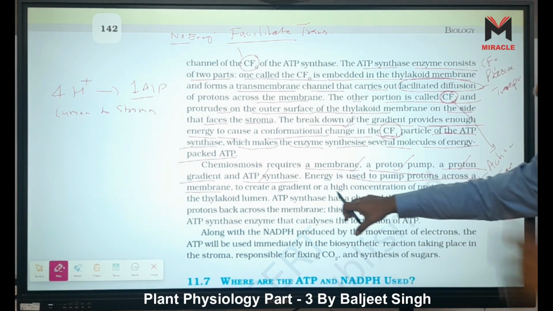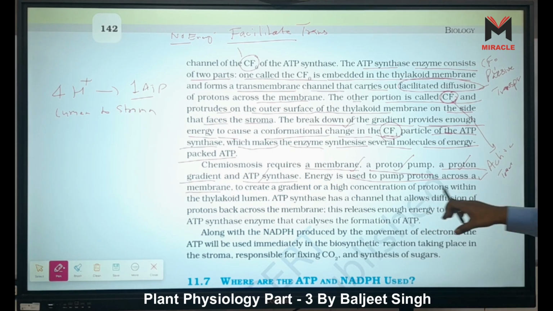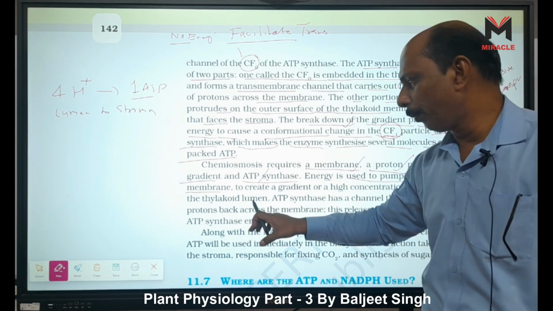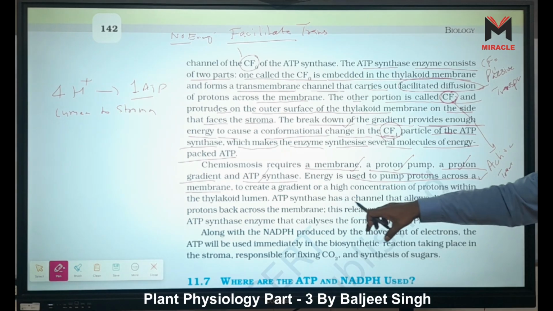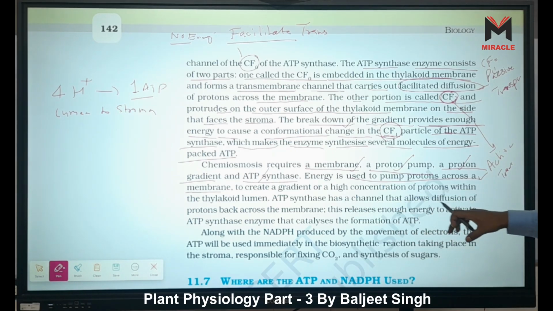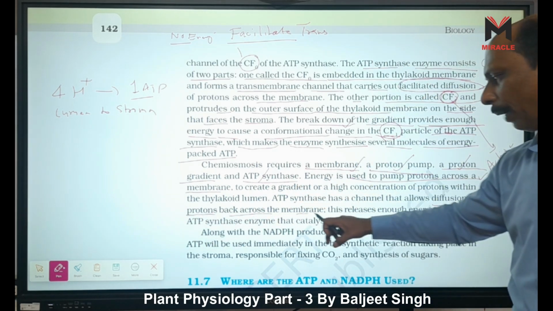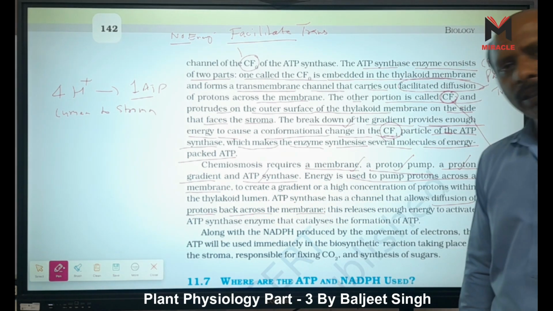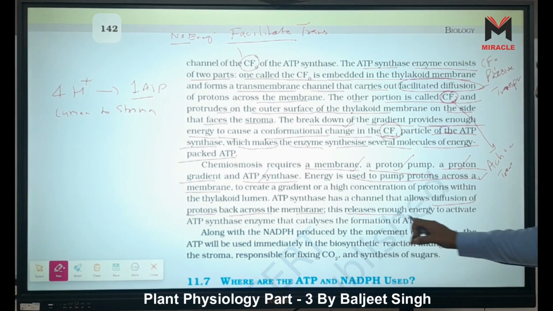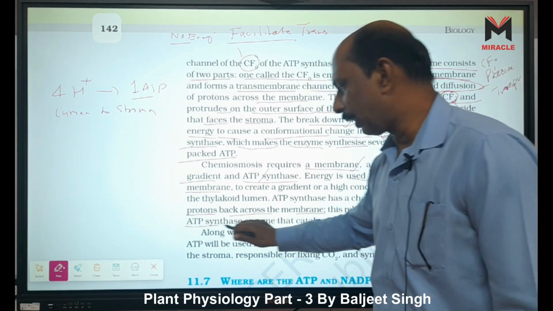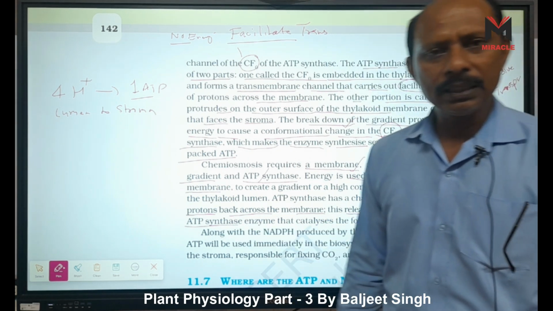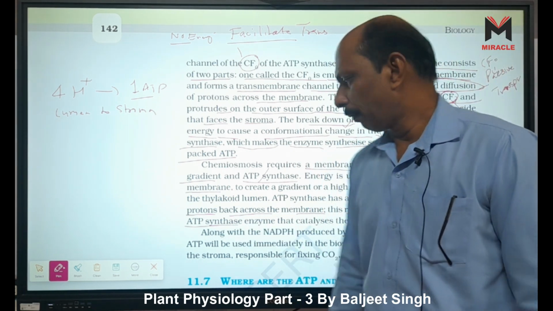To create a gradient, or a high concentration of protons within the thylakoid lumen, ATP synthase has a channel that allows diffusion of protons back across the membrane. Diffusion is a passive transportation. This releases enough energy to activate the ATP synthase enzyme. When the ATP synthase enzyme activates, it synthesizes many ATP molecules.